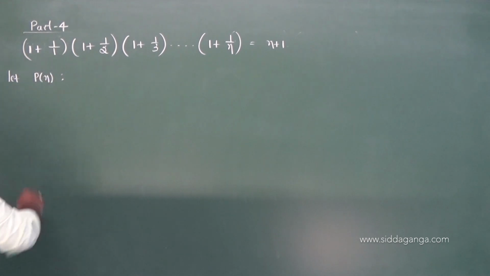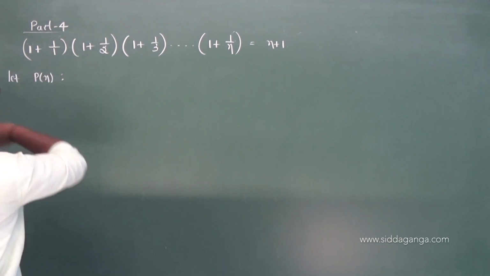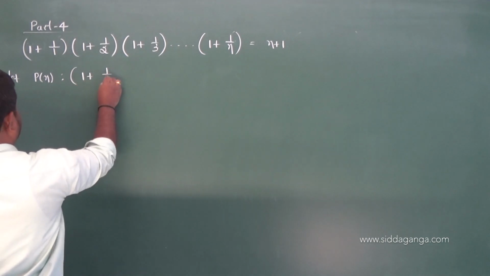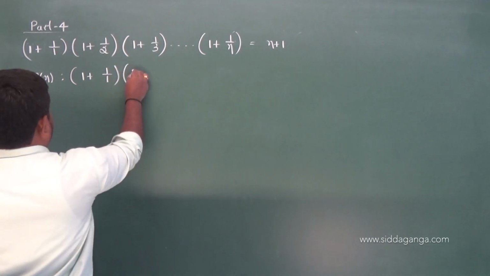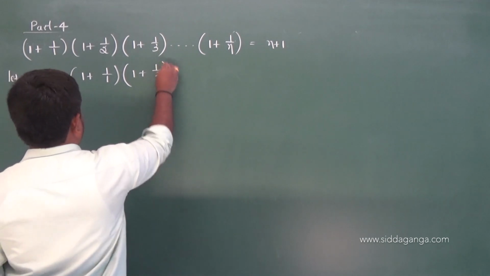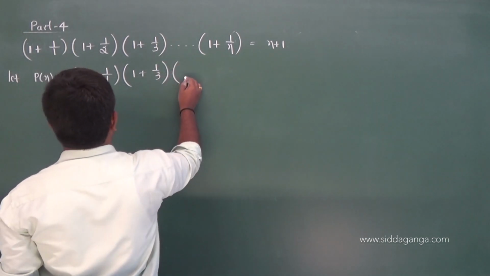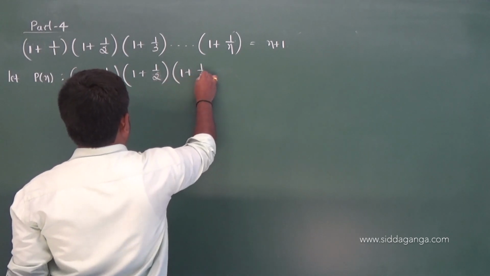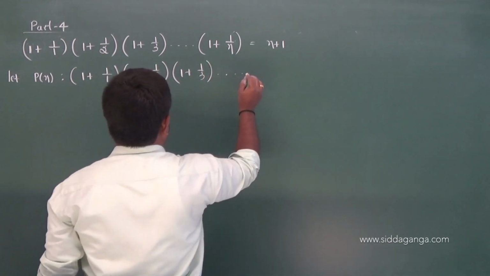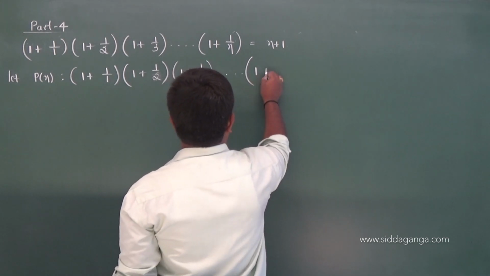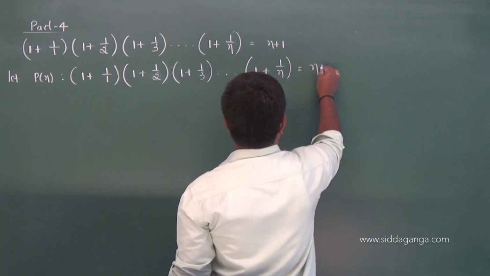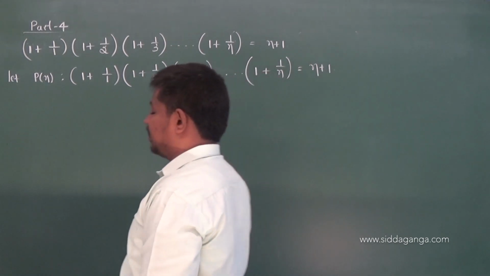Let P of n be 1 plus 1 by 1, into 1 plus 1 by 2, into 1 plus 1 by 3, up to the nth term 1 plus 1 by n, is equal to n plus 1. This is our P of n, the given statement.